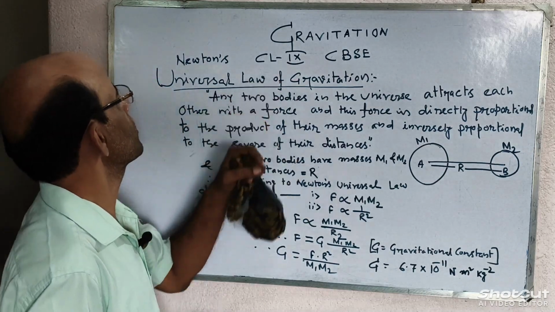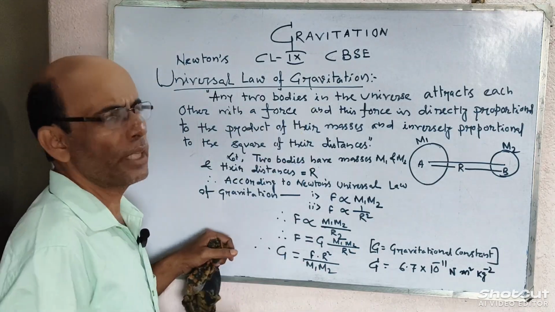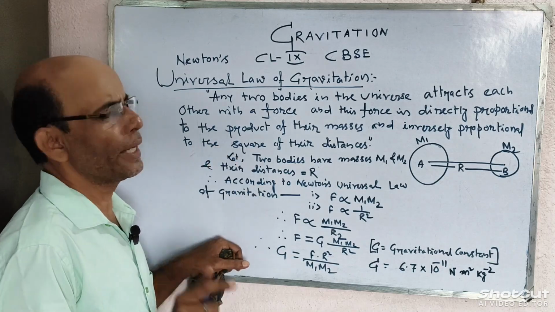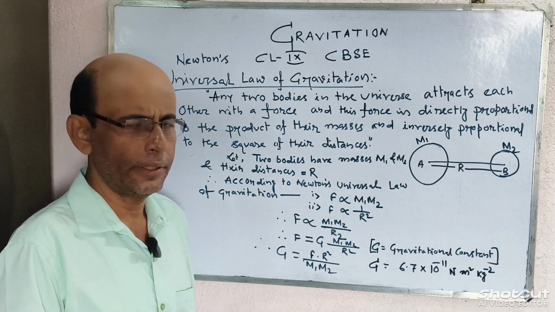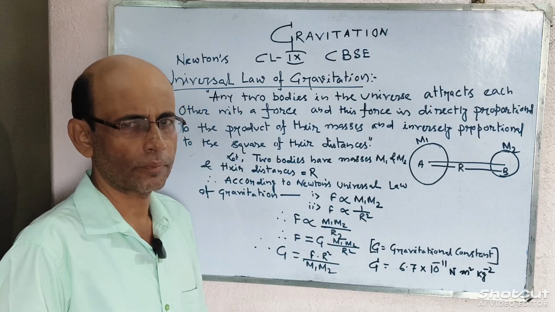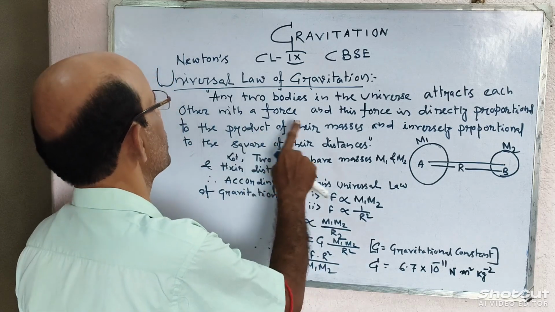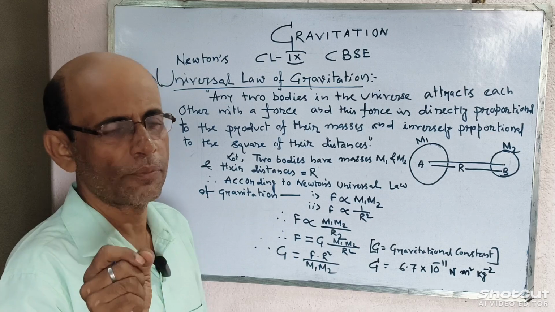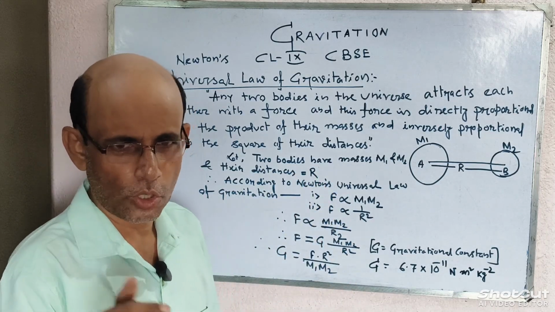First of all, Newton's universal law of gravitation. Any two bodies in the universe attract each other with a force, and this force is directly proportional to the product of their masses and inversely proportional to the square of their distances. You have to learn this law with commas and full stops. Okay, this is Newton's law. This is not yours or mine.